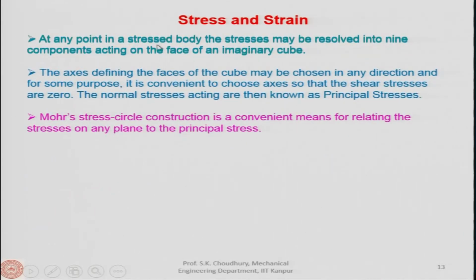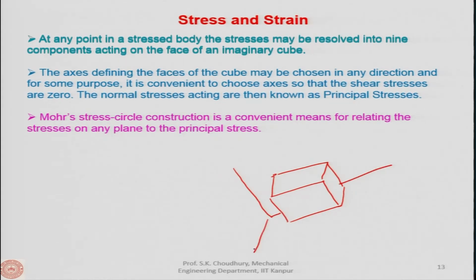Now, at any point in a stressed body, the stresses may be resolved into 9 components acting on the faces of an imaginary cube. Which are the 9 components? Let us say we will again draw that cube in a bigger way. Okay. I am exaggerating that. Okay. So, let us say we will put it in an axis. Okay. Let us say this is axis 1, this is 2, this is 3.